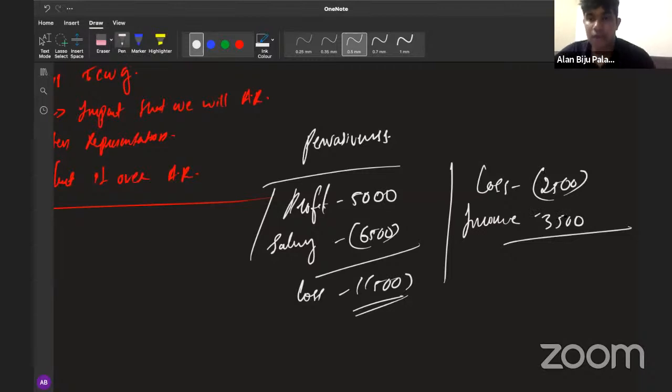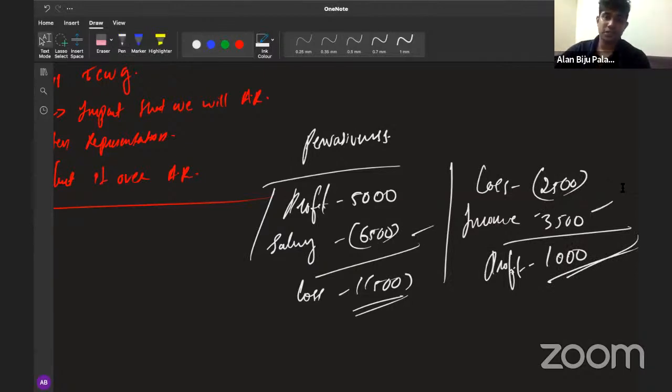This would be converted into a profit of 1,000 rupees. Then we will be able to consider these mistakes as a pervasive misstatement. So basically the assumption is like this. If the company has incurred a profit or a loss, and after the adjustment of the misstatements this profit or loss is retranslated, then we will be able to call it a pervasive misstatement. So just consider like this.